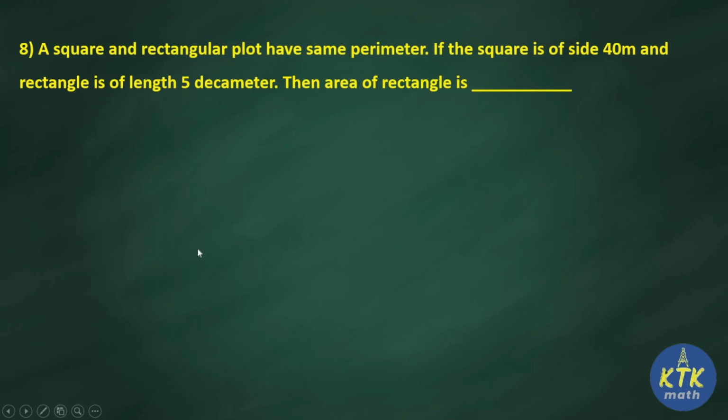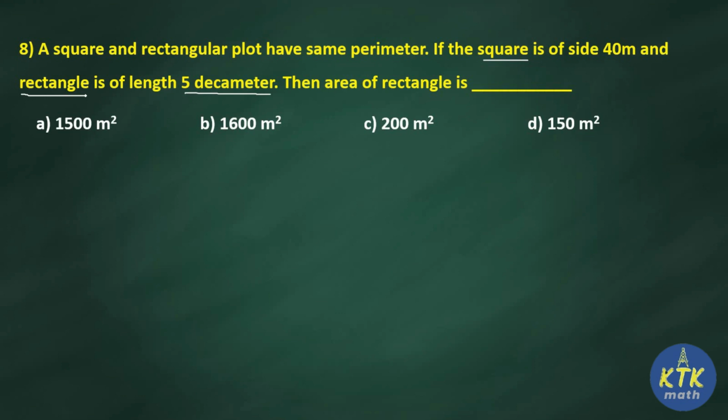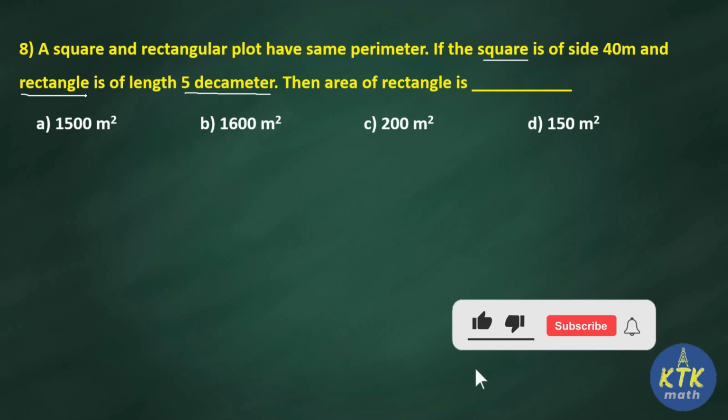Now question number 8. A square and rectangular plot have same perimeter. Now this question is also the same as the second question we had. If the square is of side 40 meter and rectangle is of length 5 decameter, then they are asking us to find area of rectangle. So here also we are going to compare two shapes, one is square and another one is rectangle. Before that, check your options: 1500 meter square, 1600 meter square, 200 meter square and 150 meter square. Okay, we will start doing the sum now.